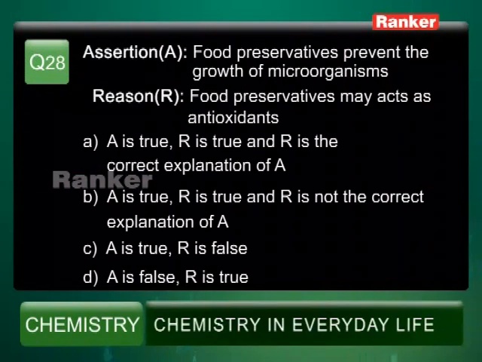Assertion A. Here the assertion means a statement will be given. Another statement in the name of reason is given. So there will be 4 different answers. Both assertion and reason are correct, and reason is the correct explanation. Like that 4 options will be there. We have to select the correct option.